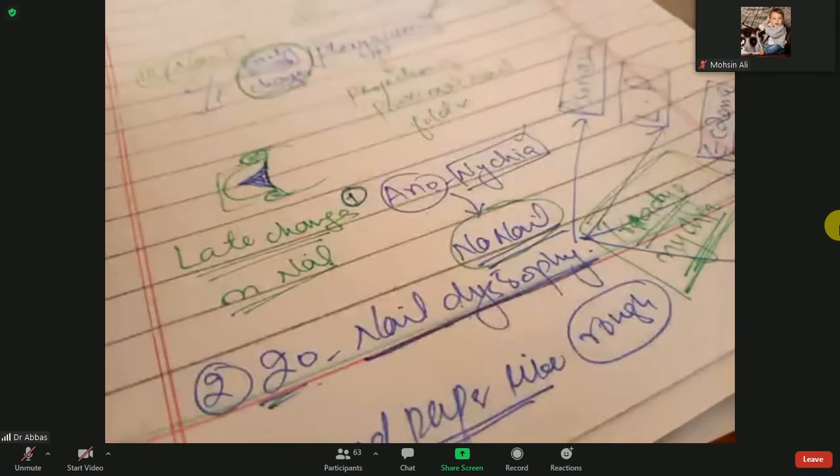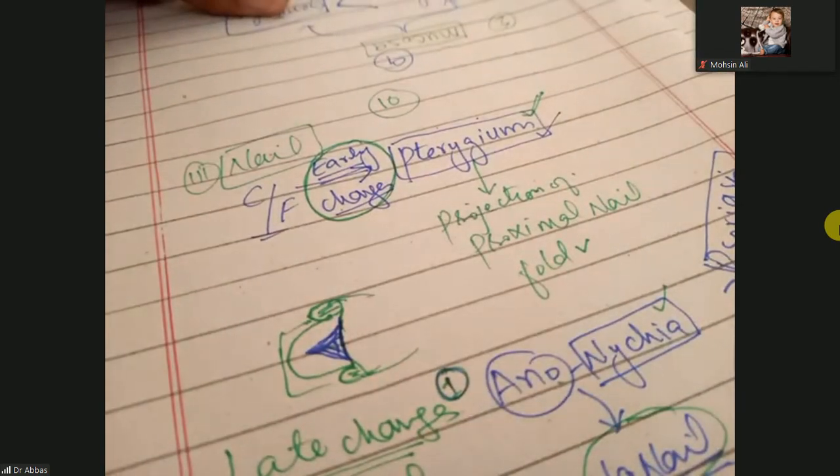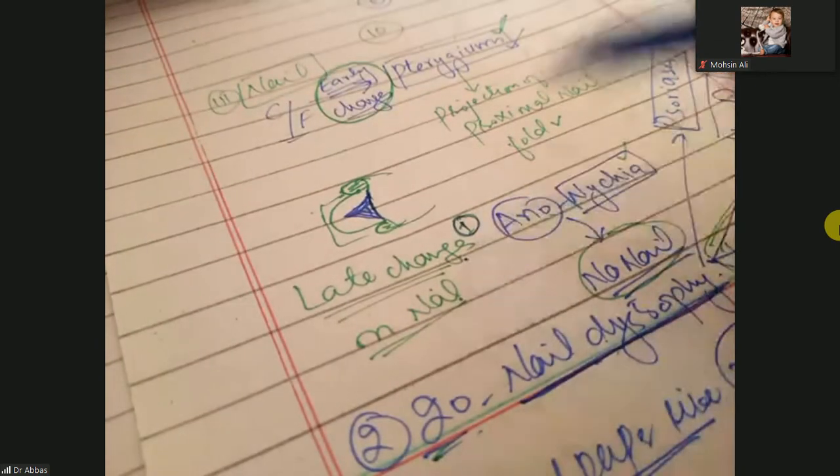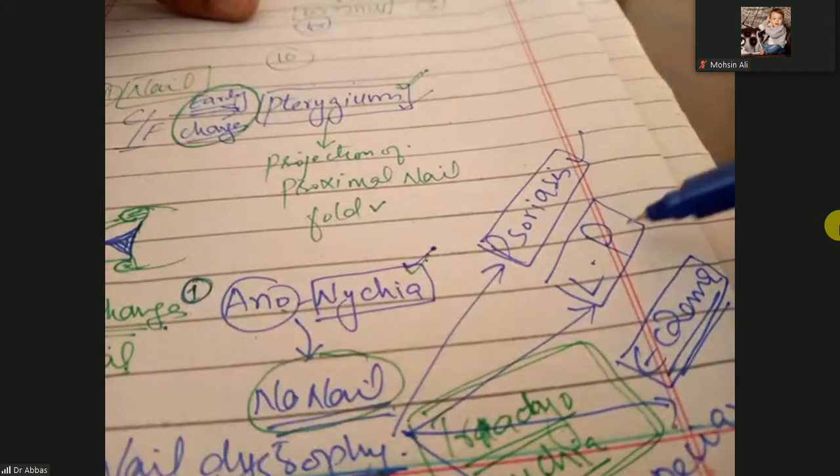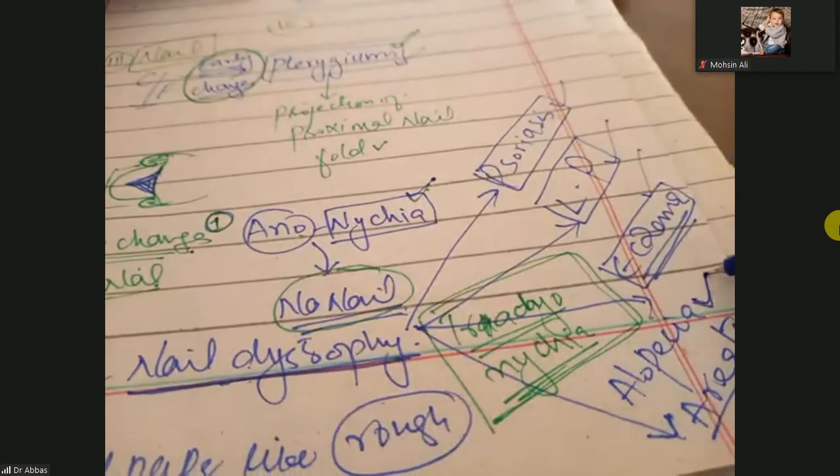So these are the features we have discussed. On the nail there could be a pterygium, that is the early feature, and in the late changes there could be anonychia, no nail, and 20 nail dystrophy. This can be seen in psoriasis, lichen planus, eczema, and alopecia areata.